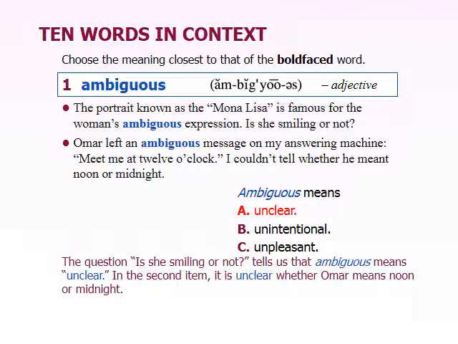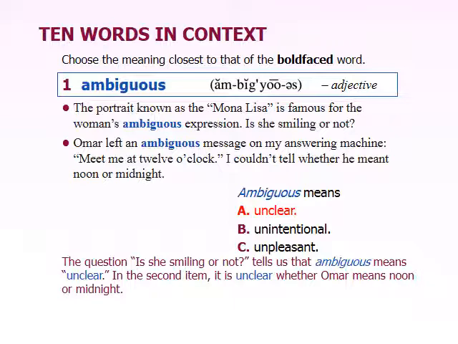Ambiguous means unclear. If we look at the word itself, ambiguous, it has this first part, ambi. You may have heard other words like ambidextrous, but ambi means both. So when we talk about something ambiguous, it means it's unclear because it has more than one possible meaning, so that it could be interpreted in more than one way.